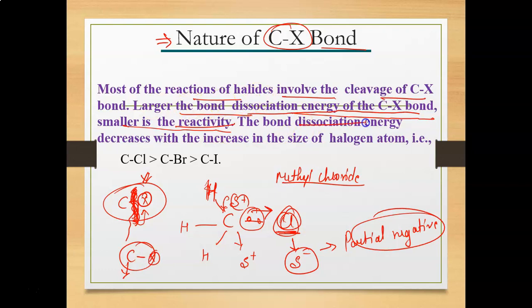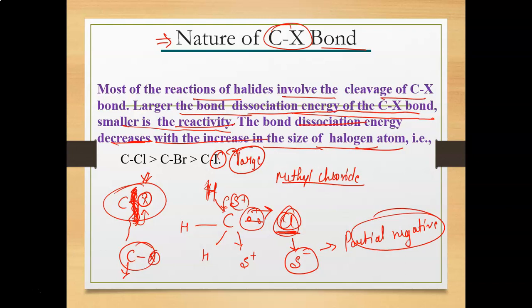The bond dissociation energy decreases with the increase in the size of the halogen atom. For example, the size of iodine is very large compared to bromine and chlorine, so the bond dissociation energy for the carbon-iodine bond is very low, and the bond dissociation energy for the carbon-chlorine bond is very high.